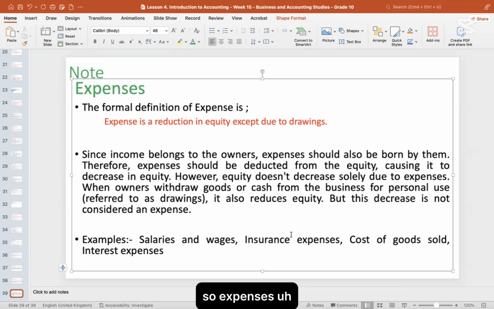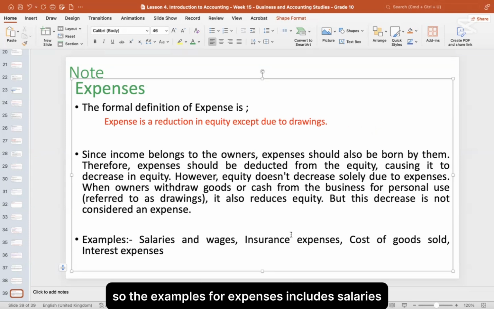Okay, so expenses. The examples for expenses include salaries and wages, insurance expenses, cost of goods sold, and interest expenses. So those are the examples for expenses. You can take a couple of minutes and write this.